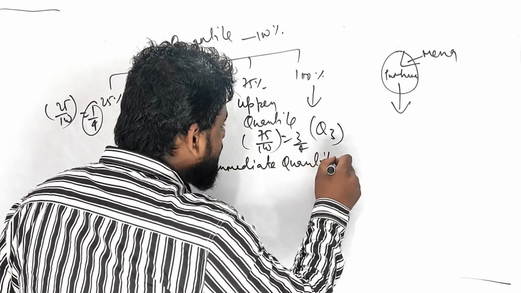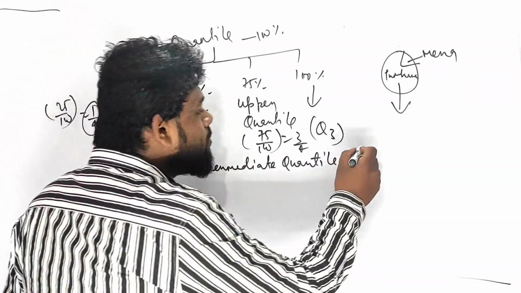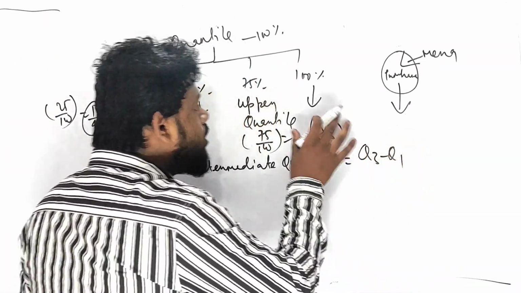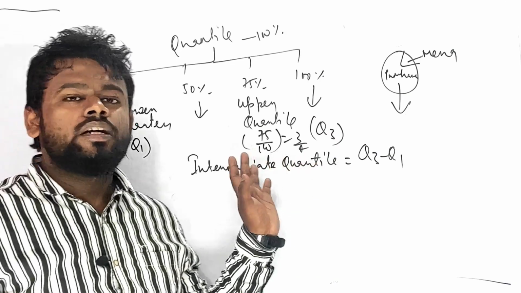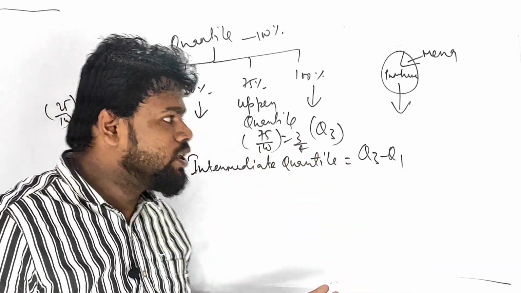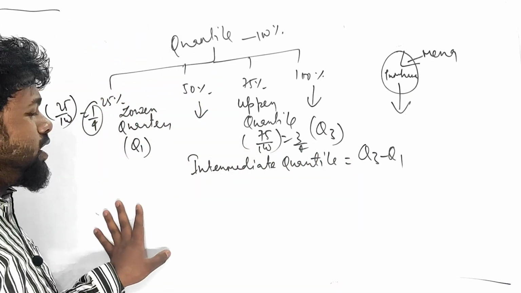What do you mean by intermediate quartile? You can say the intermediate quartile equals Q3 minus Q1. Upper quartile minus lower quartile equals the intermediate quartile. Or else you can say Q3 minus Q1. You will understand it well when you solve problems.